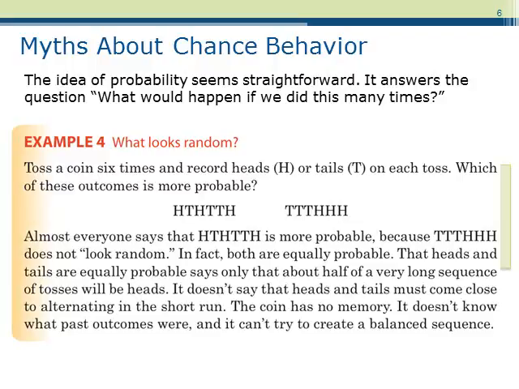Many people think that the first outcome is more likely because the second doesn't look random. However, both are equally likely to occur. That heads and tails are equally probable says only that about half of a very long sequence of tosses will be heads. It doesn't say that heads and tails must come close to alternating in the short run. The coin has no memory. It doesn't know what past outcomes were, and it can't try to create a balanced sequence.